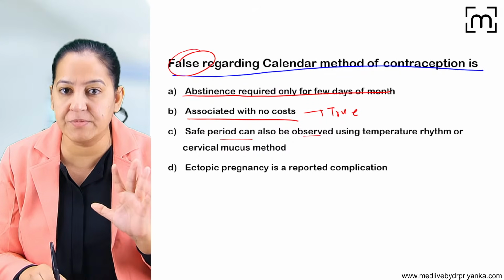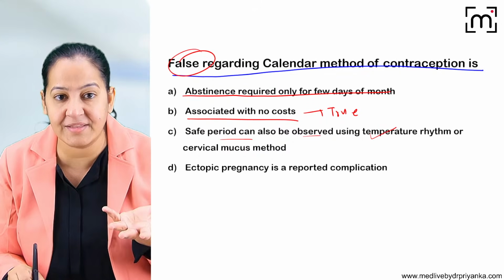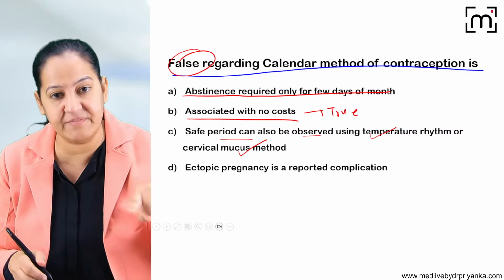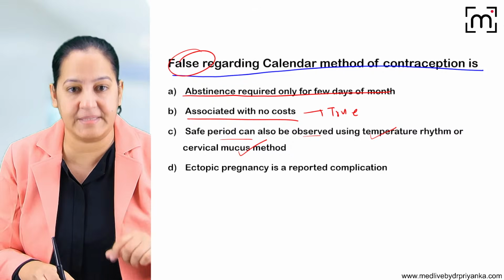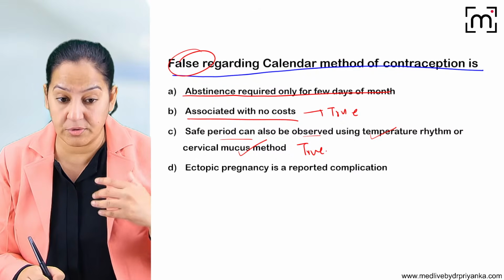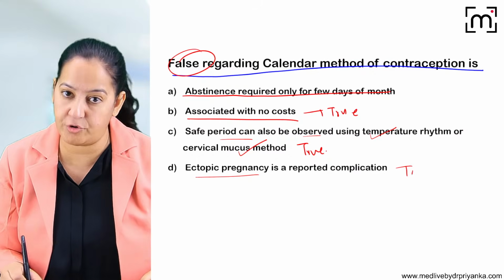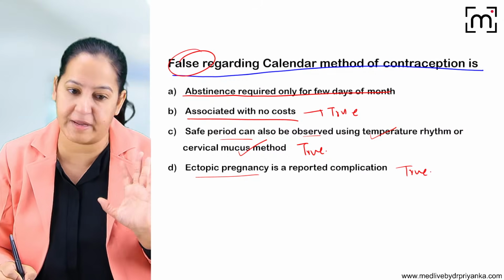Safe period can be observed using the temperature method and cervical mucus method. So we can combine the 3: the calendar method with the temperature method and the cervical method. So it will be the symptothermal method. Yes, this is also true. So the failure rate will be less, and ectopic pregnancy is a rare complication. Yes, I forgot to tell you, but ectopic pregnancy is a rare complication of this method.